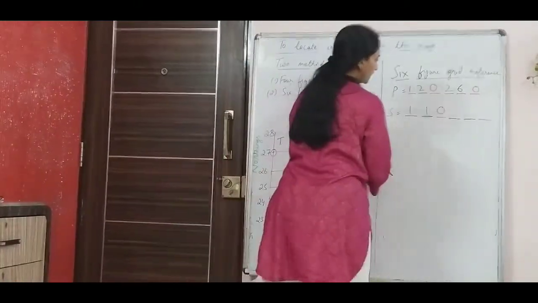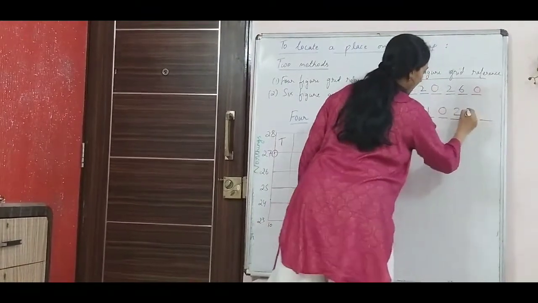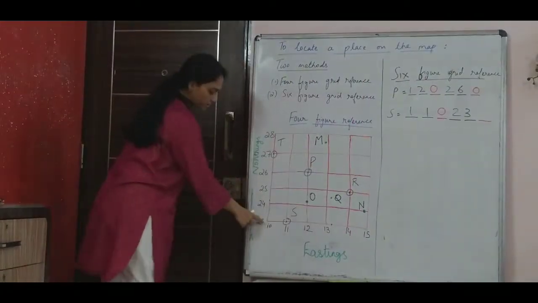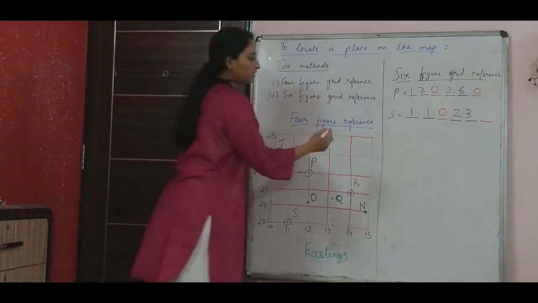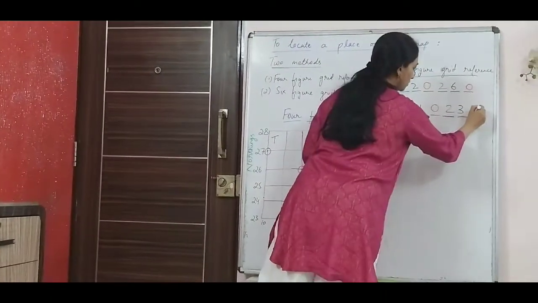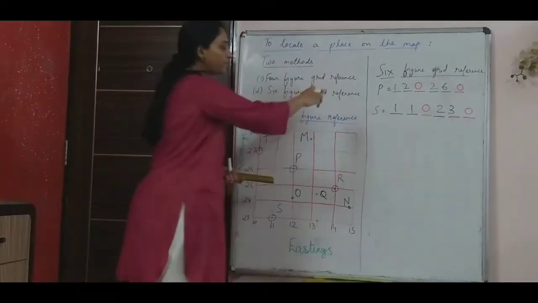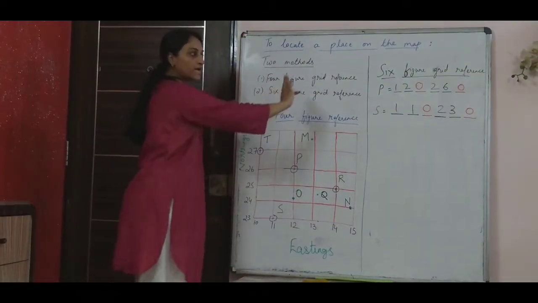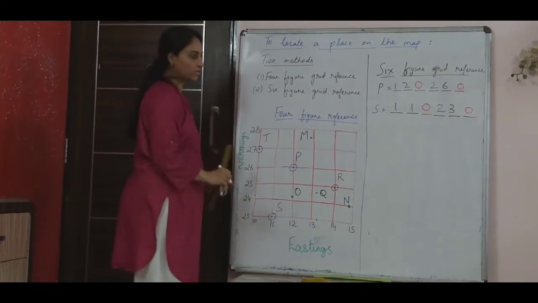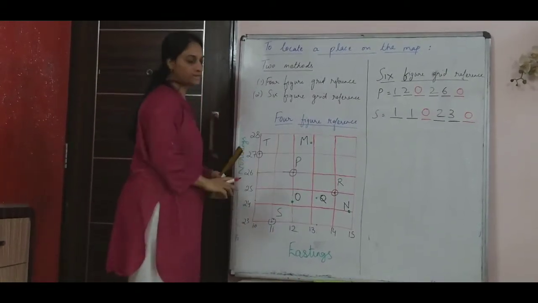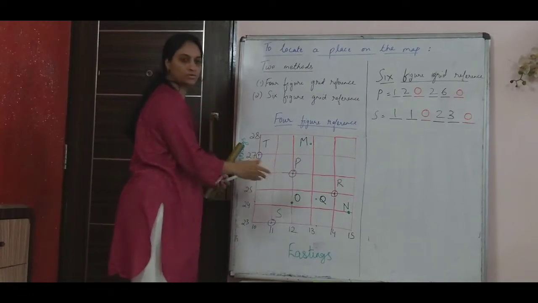So I write 23. And my third northing would be again 0 because it is exactly on that northing. So this is how I get my P and S. Why I wrote 0 is because it was exactly on those lines of easting and northing. Now I'll go to the other points, M, R, N.